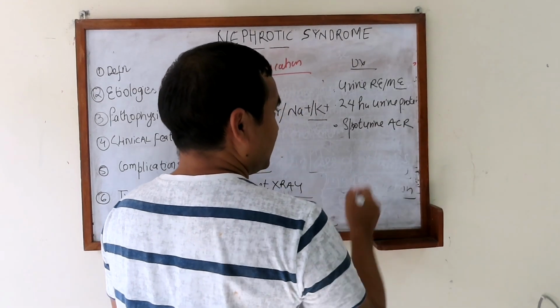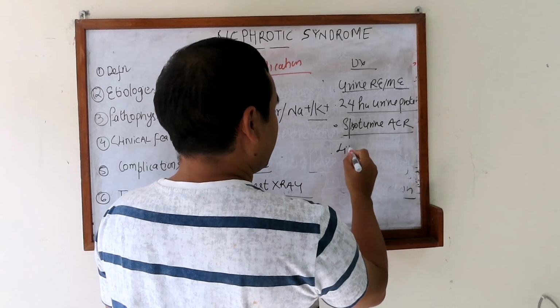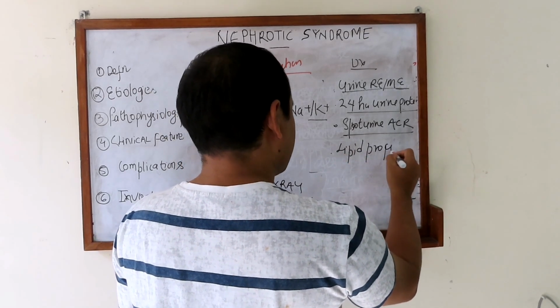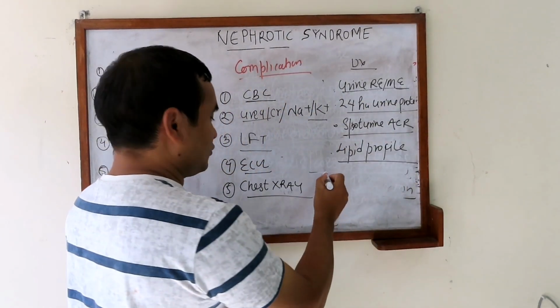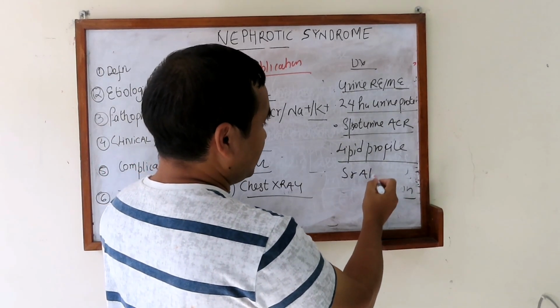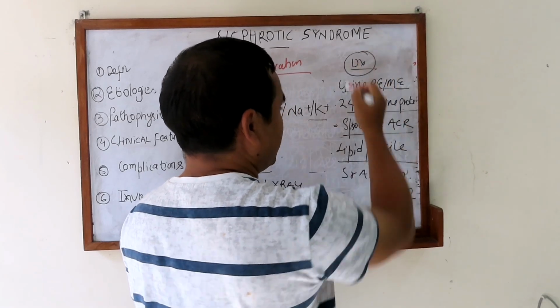We can do that. Okay, and then for the cholesterol level, we can do the lipid profile, because total cholesterol should be more than 350. We can also do serum albumin, which will come from LFT. Okay, so we can do these tests for the diagnosis of nephrotic syndrome.